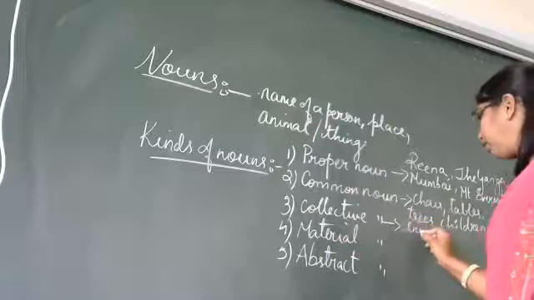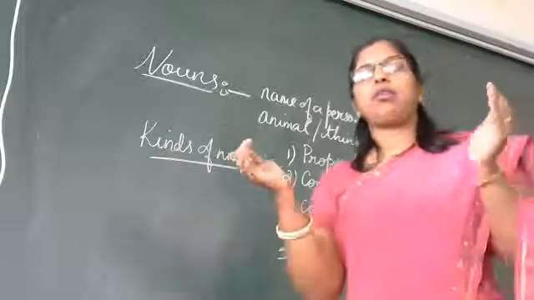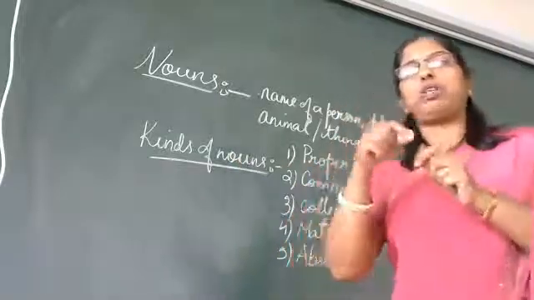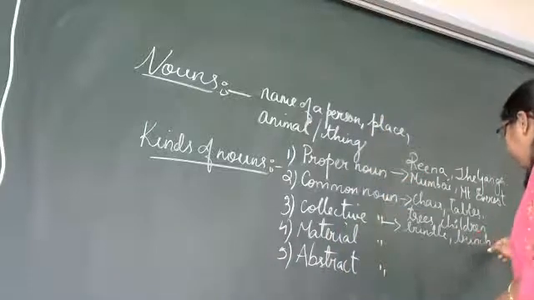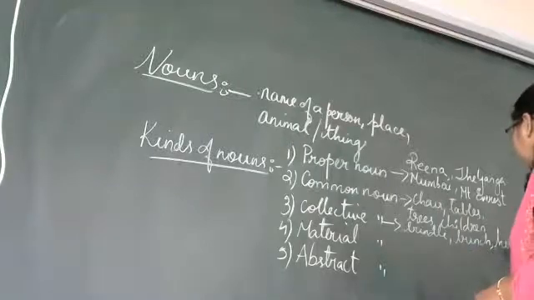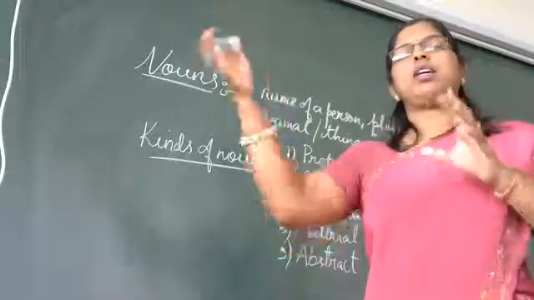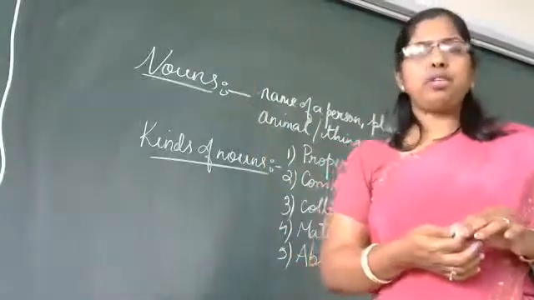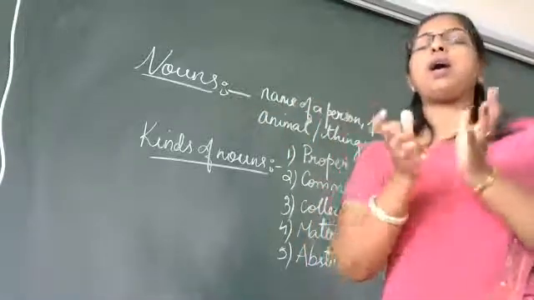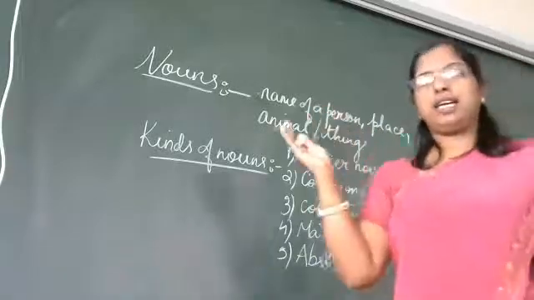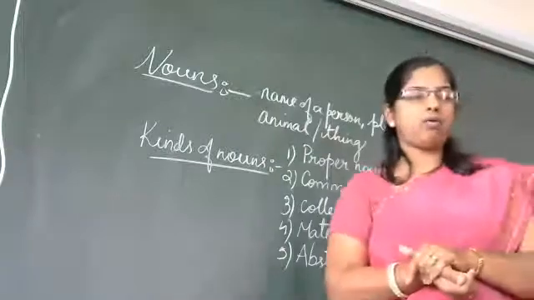So here for collective we have bundle. Then we have a bunch of keys. When you gather all the keys and make a bunch and tie it, make a key holder, that is called a bunch. So it gives you a collective noun. Then a herd of cattle walking on the road. What do you say? A herd of cattle is going. The same thing you go for flowers. When you collect all different flowers and you make a bouquet. Yes? So, the collective things of people or a thing which gives you a collective noun.